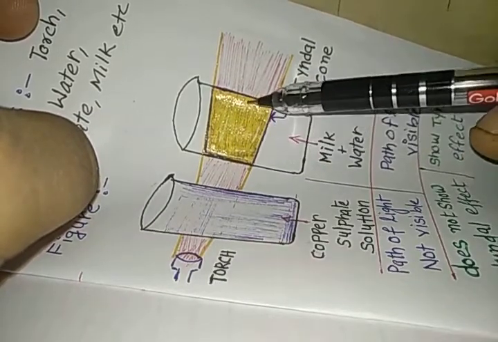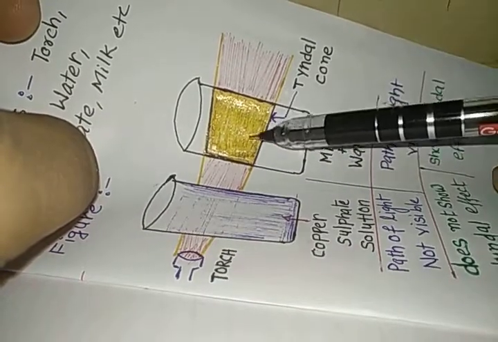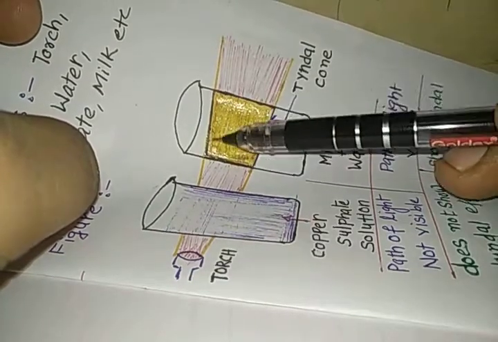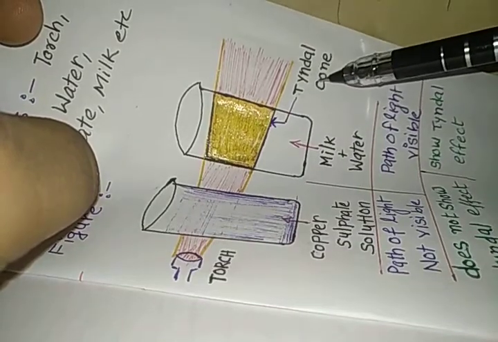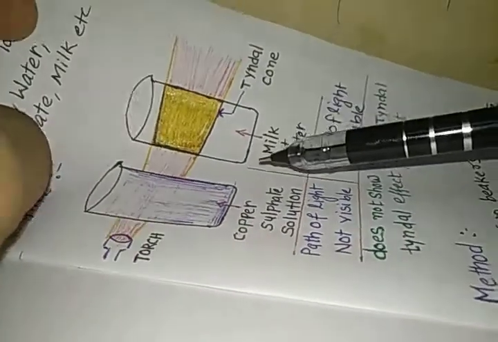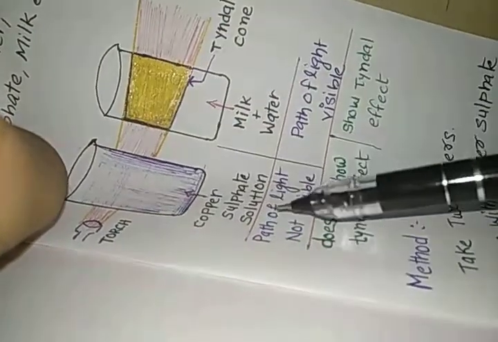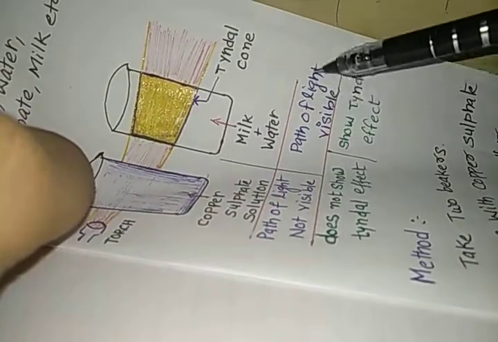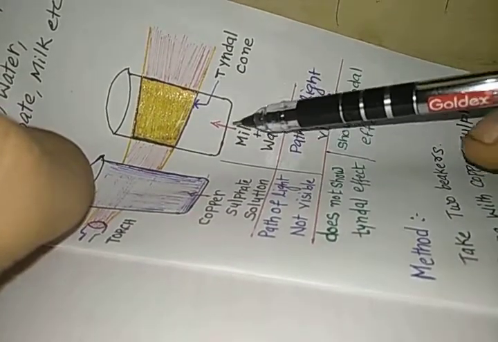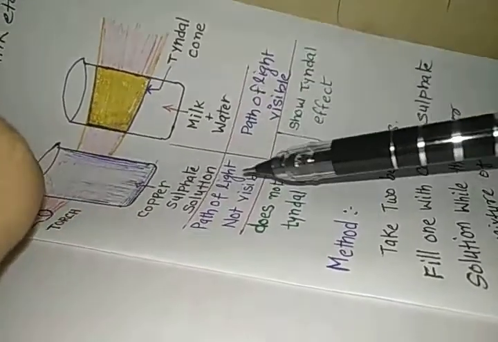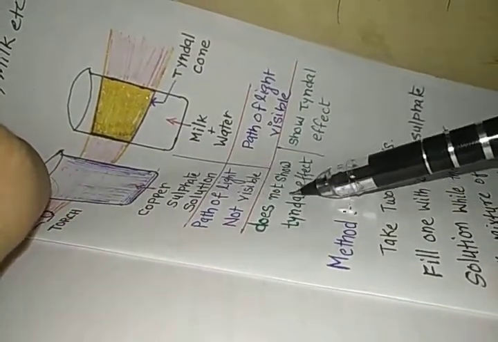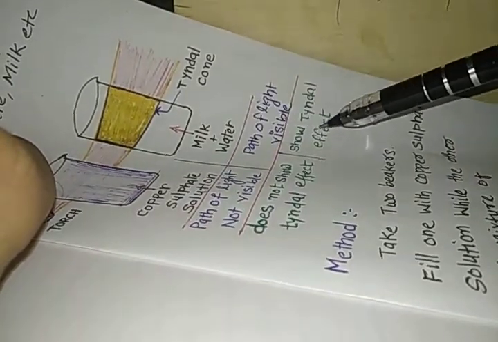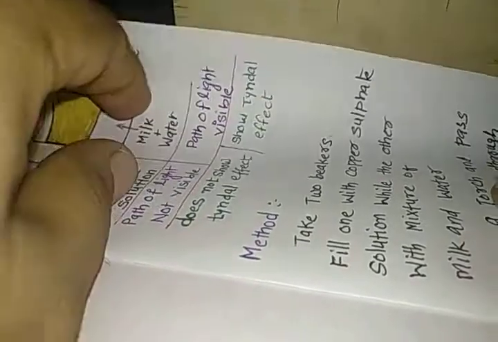The path of light is visible because the particles of milk and water scatter the beam of light easily, and this conical path is known as the Tyndall cone, and this effect is known as the Tyndall effect. You can easily remember that the path of light is not visible in the case of the copper sulfate solution, but the path of light is visible in the case of milk and water. So we can say that copper sulfate solution, which is a true solution, does not show the Tyndall effect, but milk and water, which is a colloid solution, shows the Tyndall effect.